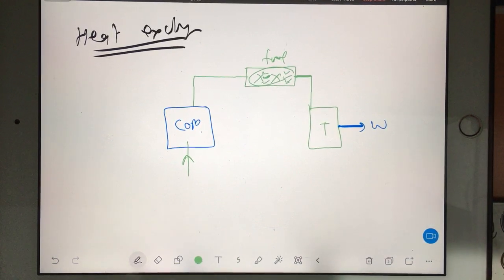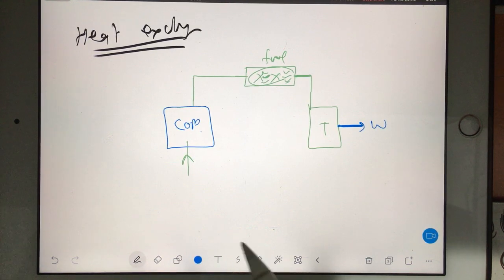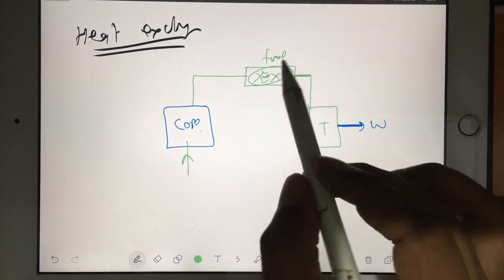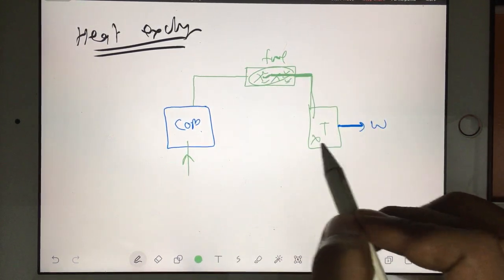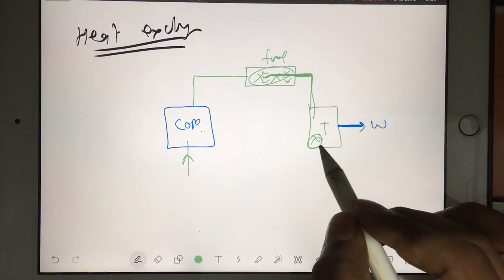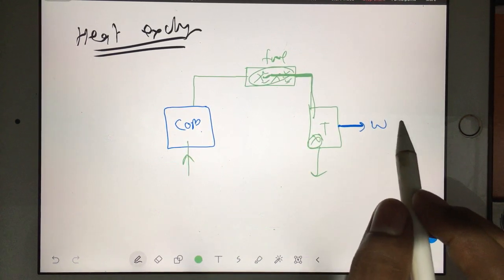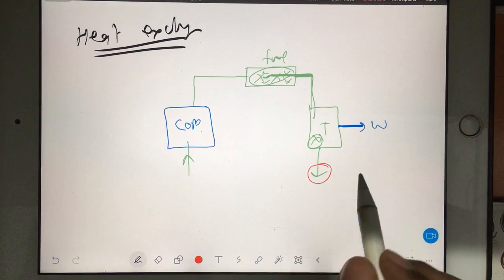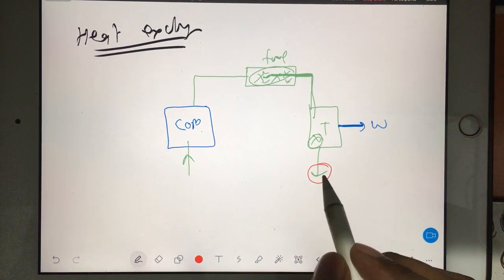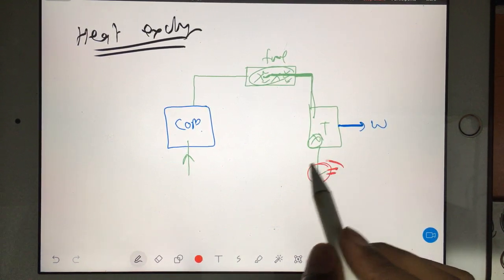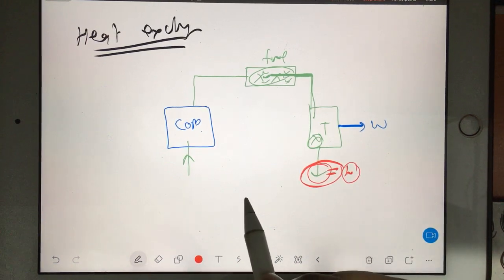Imagine the turbine is giving work. After that, what will you do with this hot gas? This hot gas you have to eject from the turbine. So the hot gas you are ejecting from the turbine will have a very high temperature.